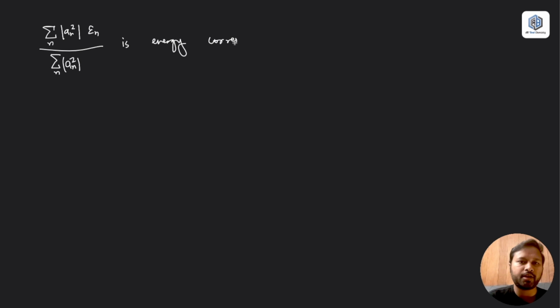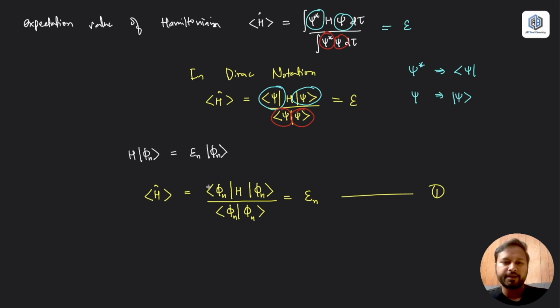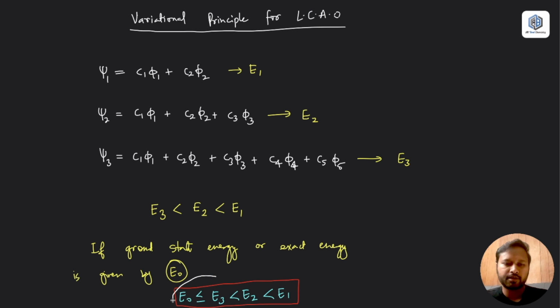So I'll just write down for your sake so that you understand that this term, summation n modulus of an square epsilon n divided by summation n an square, is the energy corresponding to psi, okay. And what was psi? Psi is the linear combination of atomic orbitals. So you know that the energy, whatever energy you get with respect to psi, should always be greater than or equal to the exact energy or the ground state energy, right? This much is what we are using.